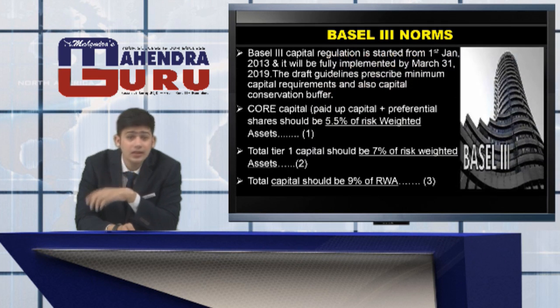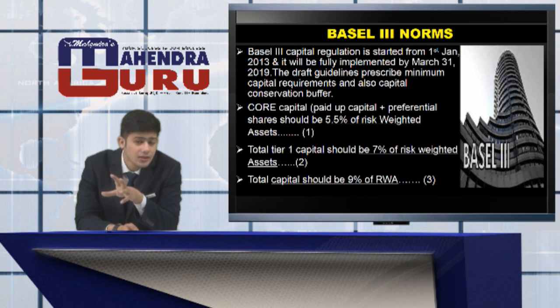Now in the Basel II norms, there was a formula for maintaining the tier 1 and also tier 2. I have a simple question: which capital of the two, that is tier 1 or tier 2, should be maintained most? The answer is tier 1, because tier 1 contains the equity capital that is owned by the bank itself. So that should be increased and tier 2 should be decreased.